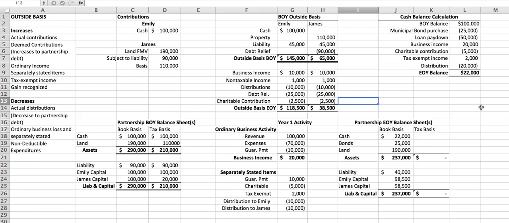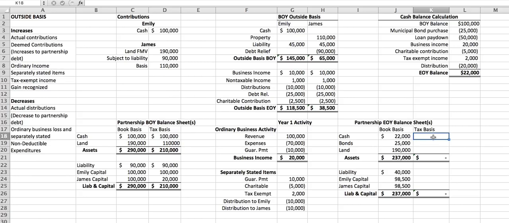A natural question that may arise is what happens with that guaranteed payment? Well, that's an increase in income to him and also a distribution to him, so that just nets out to 0. So for the book balance sheet, we're starting with the fair market value of everything that happened.